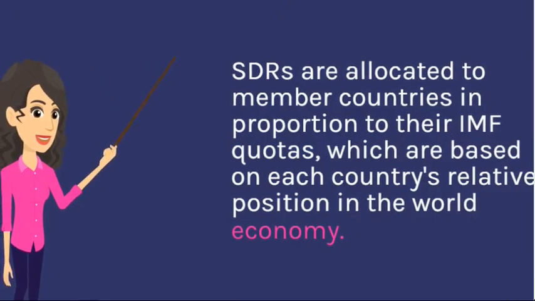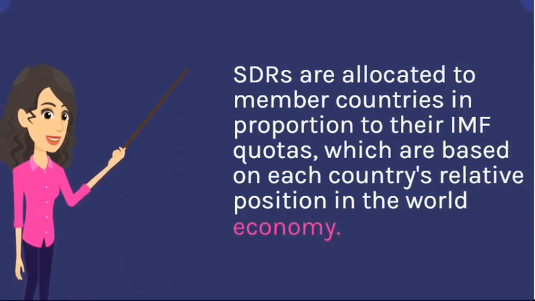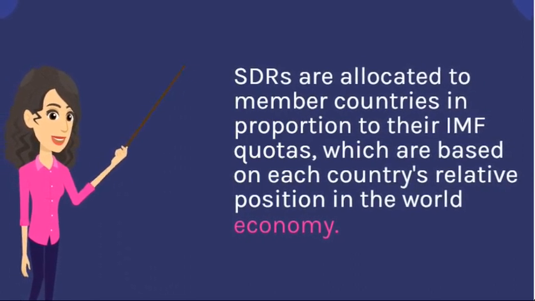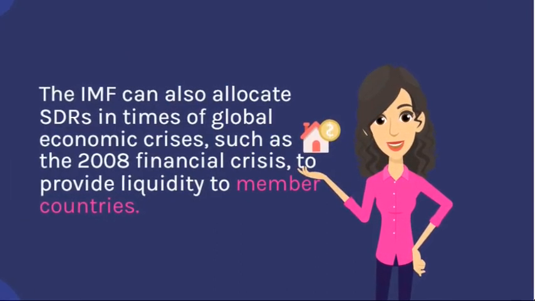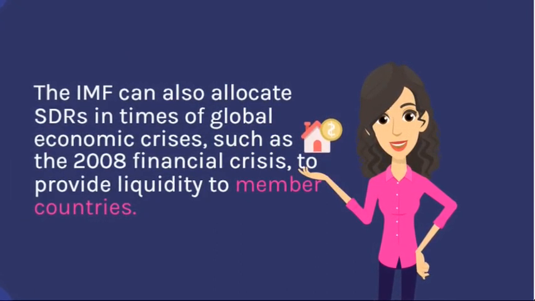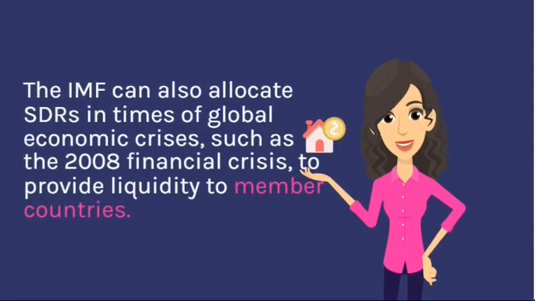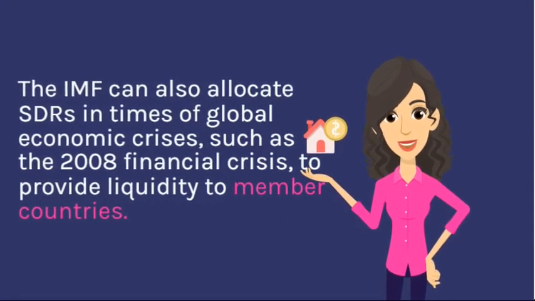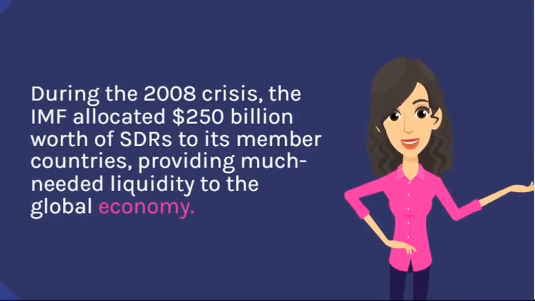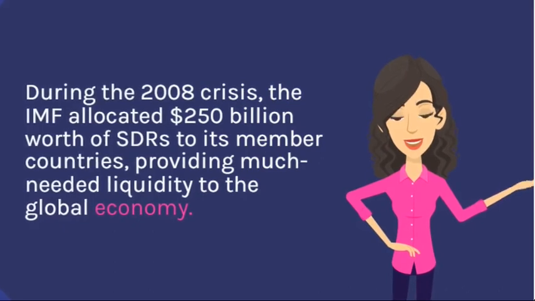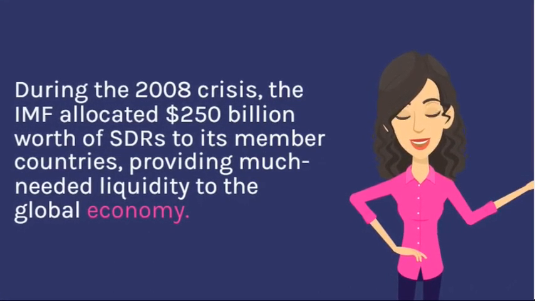SDRs are allocated to member countries in proportion to their IMF quotas, which are based on each country's relative position in the world economy. The IMF can also allocate SDRs in times of global economic crises, such as the 2008 financial crisis, to provide liquidity to member countries. During the 2008 crisis, the IMF allocated $250 billion worth of SDRs to its member countries, providing much-needed liquidity to the global economy.